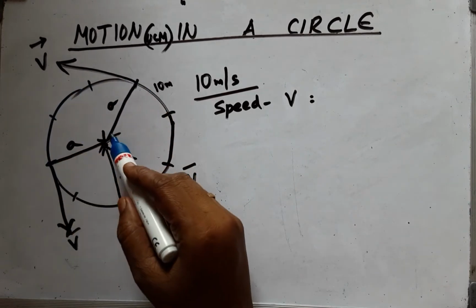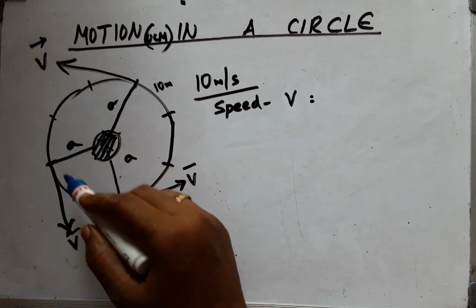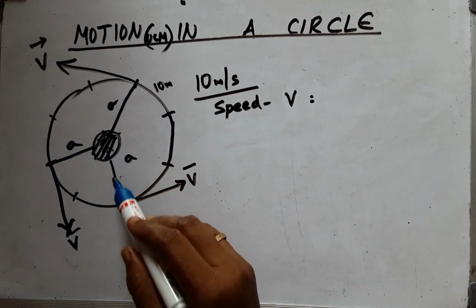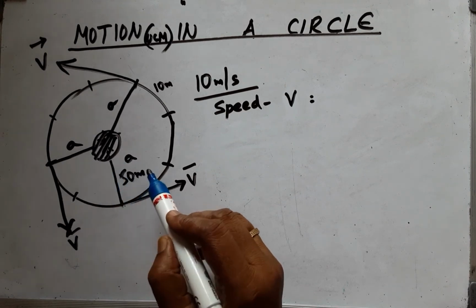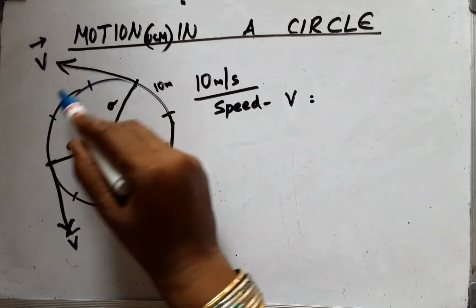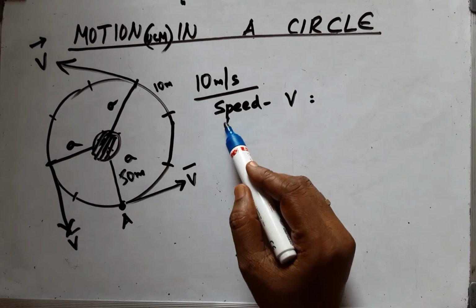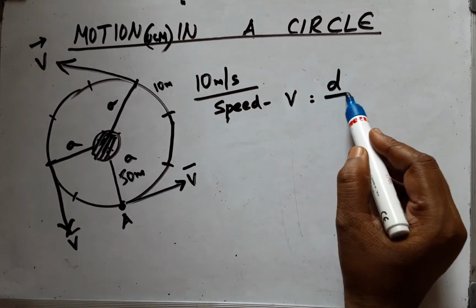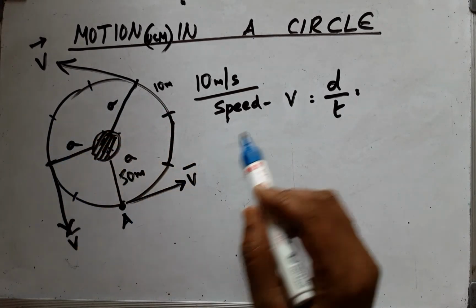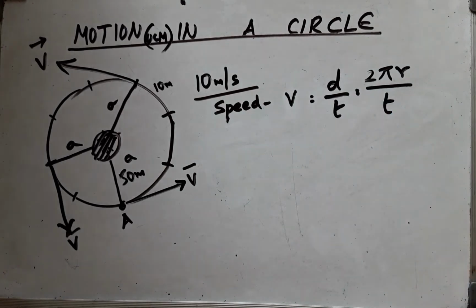If there is a statue, and a person is going around the temple which is in circular fashion, and the distance between the person and the statue is 50 meters, if the person comes back to point A after making one revolution, what will be the speed of that person? It will be given by distance by time, and the distance covered is nothing but the circumference of the circle, which is 2 pi r by the time taken.